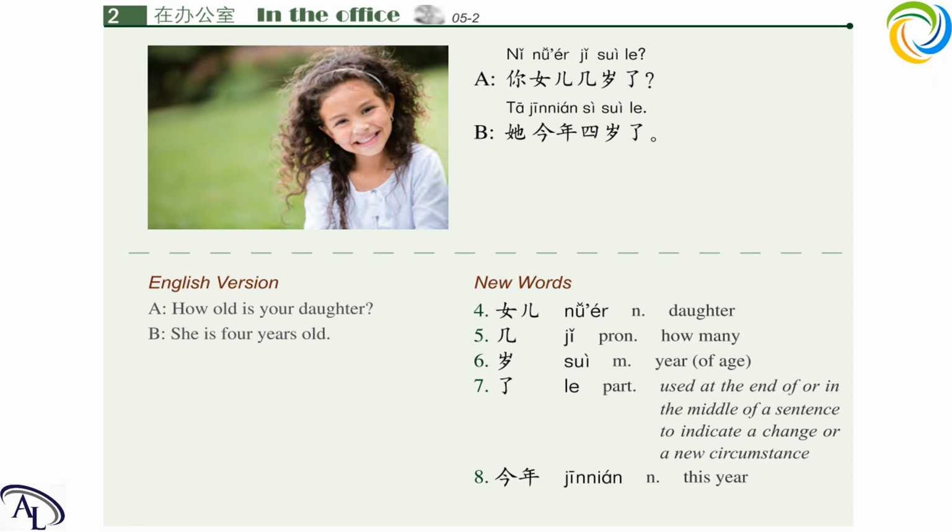Now let's try to read it from the start. 3, 2, 1. 你女儿几岁了？她今年4岁了。Okay, now try to read it in roles. I will be A, you will be B. 你女儿几岁了？Okay, now let's switch the role. 3, 2, 1. 她今年4岁了。Very good. Now let's move on to text 3.